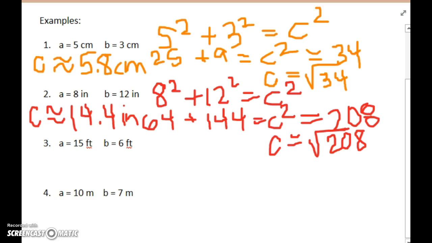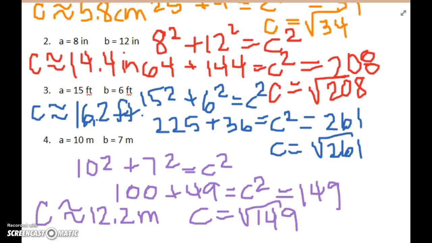All right, pause here and go ahead and try numbers 3 and 4, and we'll see if we get the same answers. All right, you can go ahead and check your answers. You will notice I'm always using the approximately equal to sign because these are not perfect squares. We are rounding to the nearest tenth, so we want to make sure we use that squiggle for our equals. That's the approximately equal to sign.